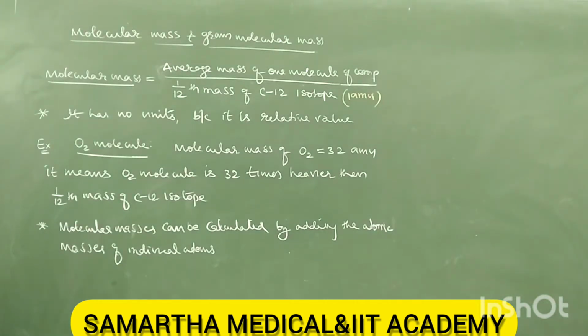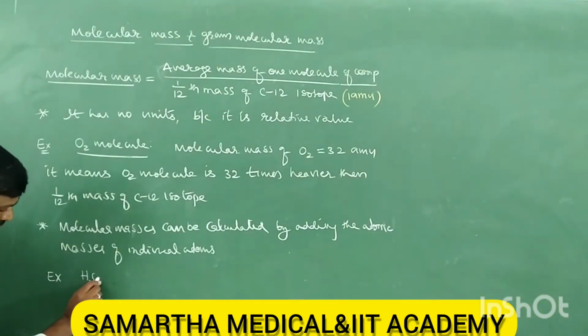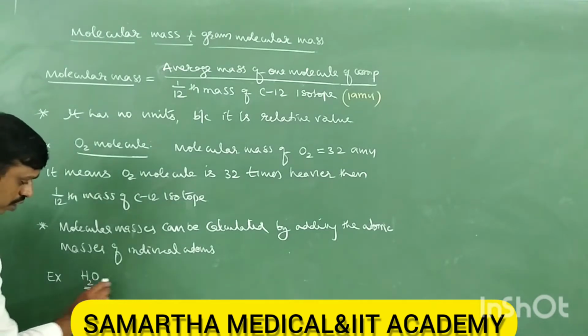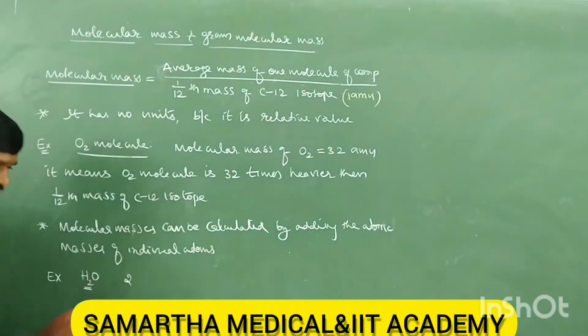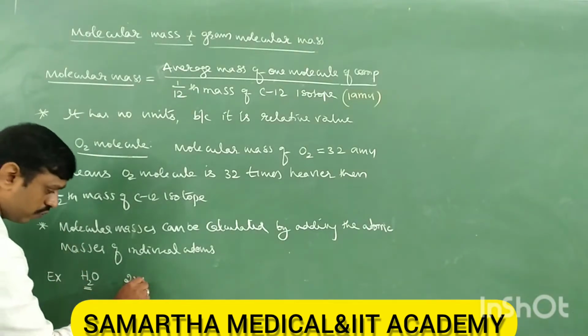Let us take for example H2O, a molecule. What is its molecular mass? How many hydrogens are here? There are 2 hydrogens. What is the atomic mass of one hydrogen? 1.